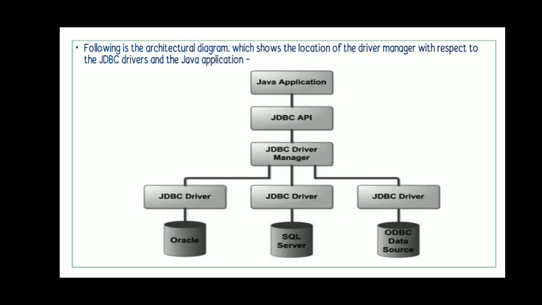There are a lot of database sources available, for example Oracle, SQL Server, and like that there are many backend sources. In order to access data from different data sources, two layers are required. The first layer is the JDBC API. The second layer is the JDBC driver manager.